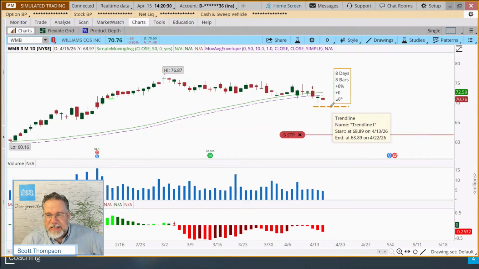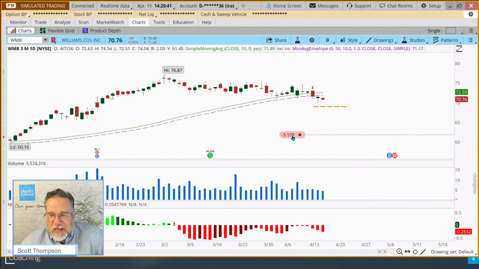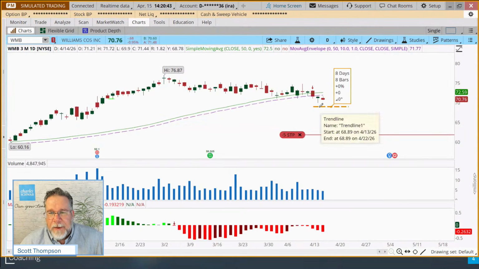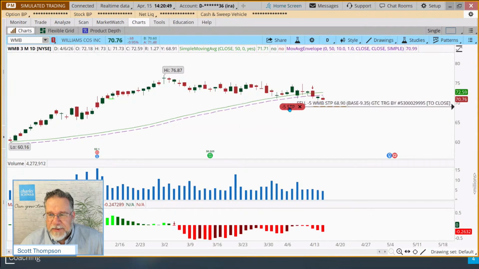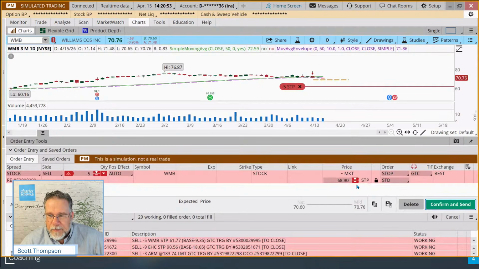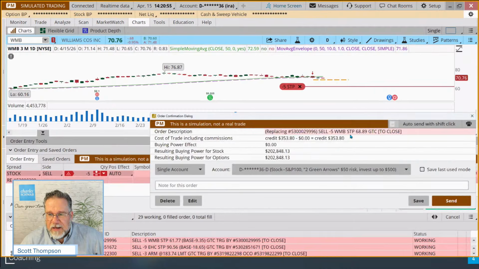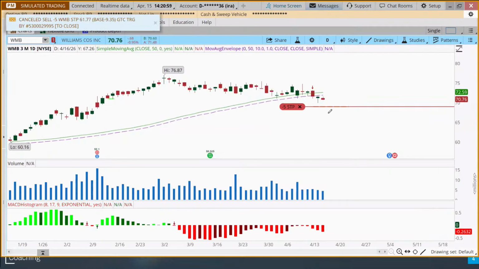Does that stop make sense? Well, it's below all of these recent lows. And really, we have to go back even before we bought it to see a low that's kind of lower than that. So I think in this case, it makes sense to move that stop up. Let's go ahead and put it there. That's again at 68.89, right? Left click on that, drag it up, 68.89. Ooh, man, that's almost right on. Missed it by a penny. Hit confirm and send. And now we've adjusted that stop.